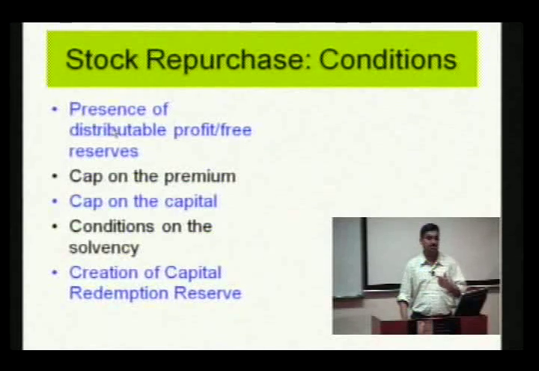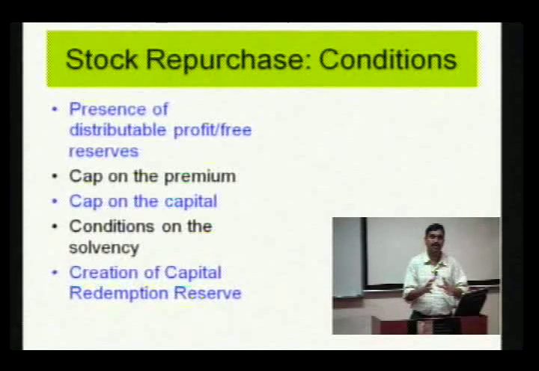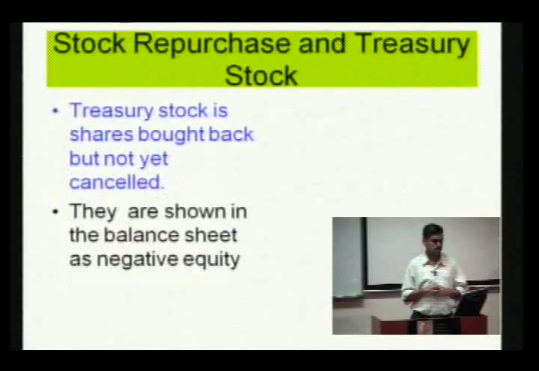So distributable profit, cap on the premium, cap on the capital that you can buy back, the conditions of solvency and the creation of CRR are embedded in the buyback conditions of various countries. The specific specs may be different.